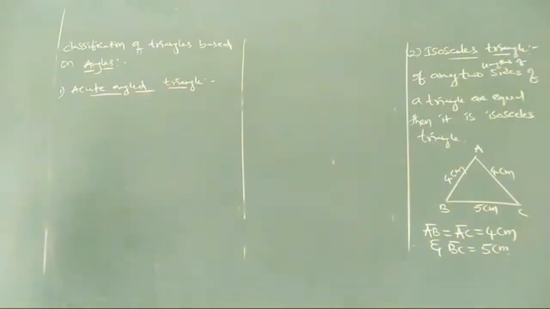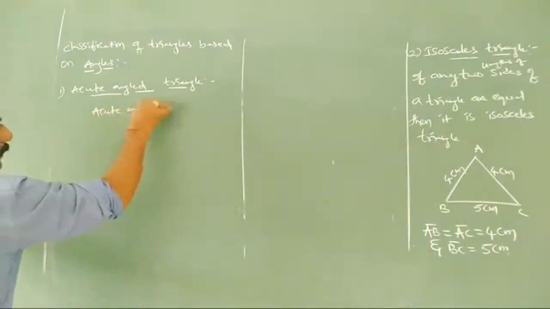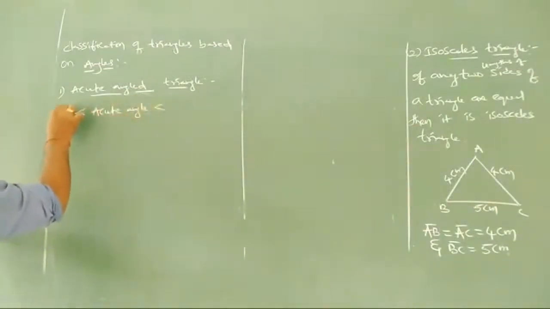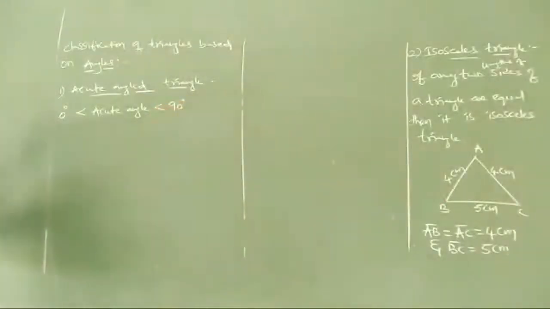That means all the angles of the triangle must be acute angles. So first of all, what is an acute angle? It lies in between 0 degrees and 90 degrees. So what can we say here?